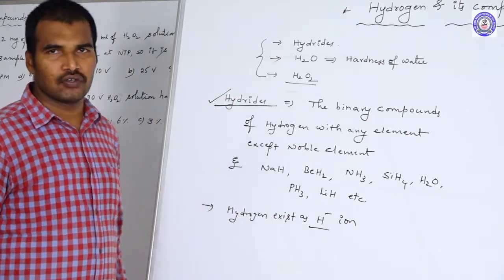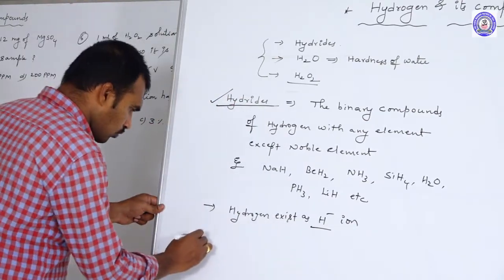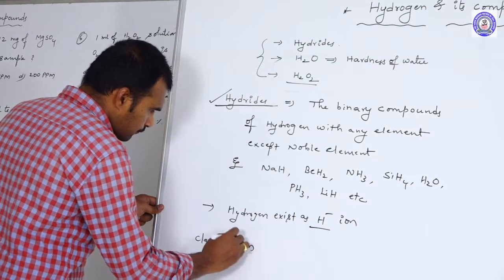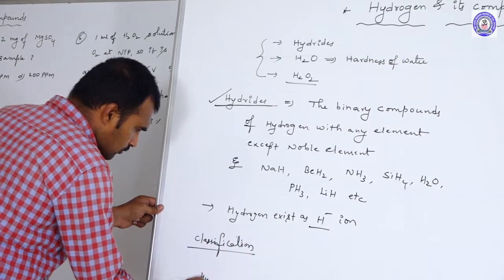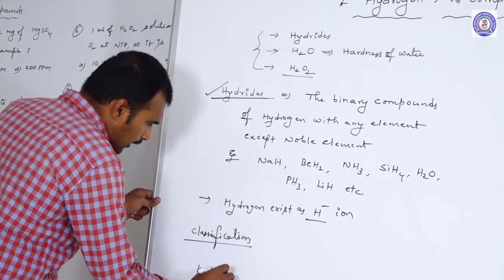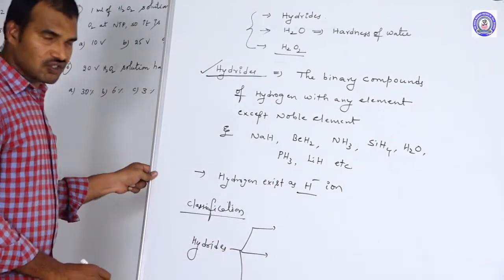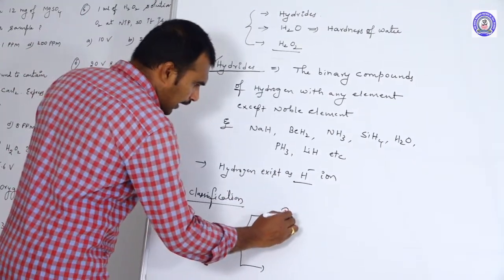classifying these hydrides into three categories. Under the classification, hydrides we are classifying into three types. What are those? The first one is ionic hydrides.